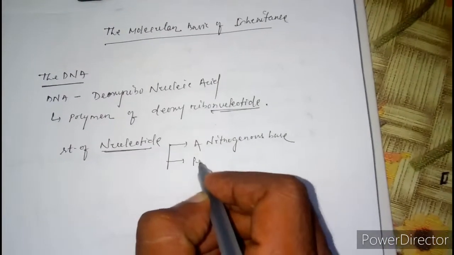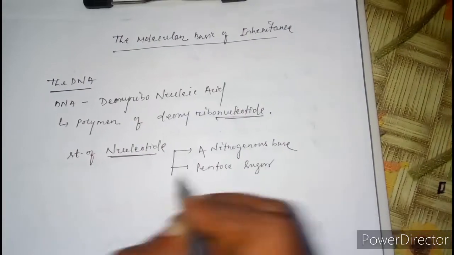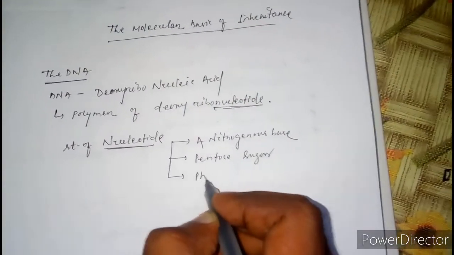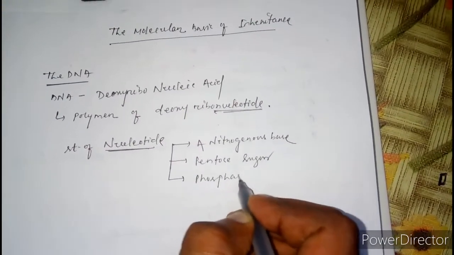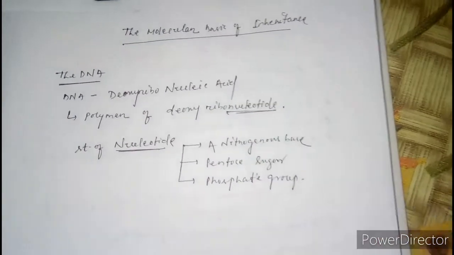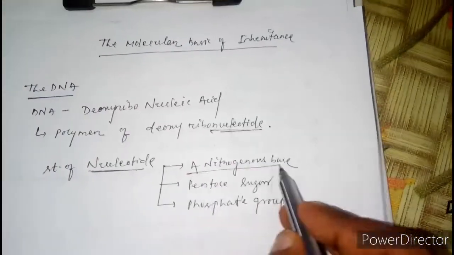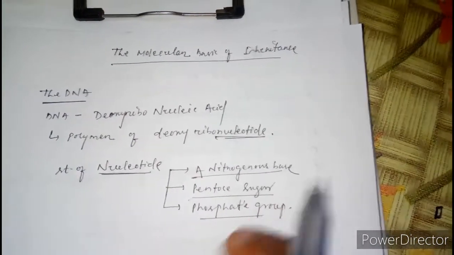Second is a pentose sugar. Third is a phosphate group. Now we will discuss the nitrogenous base, pentose sugar, and phosphate group bit by bit.